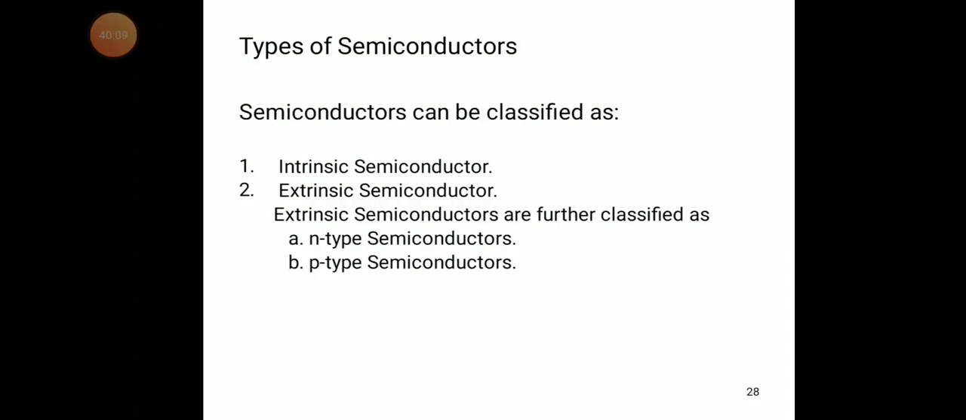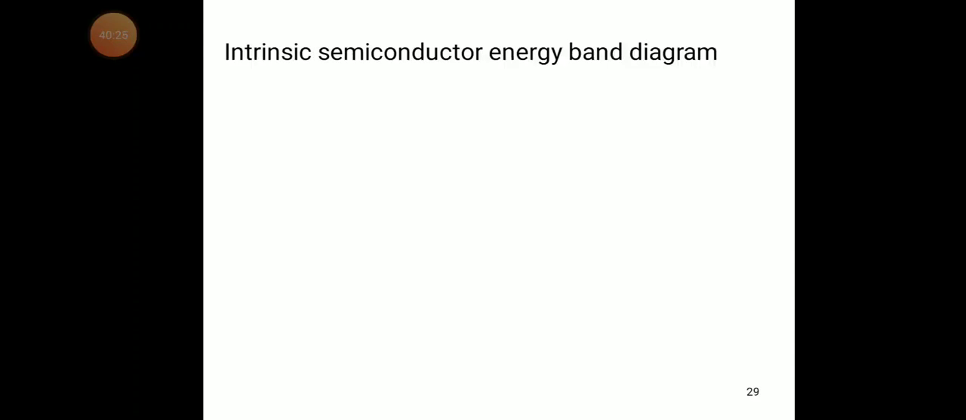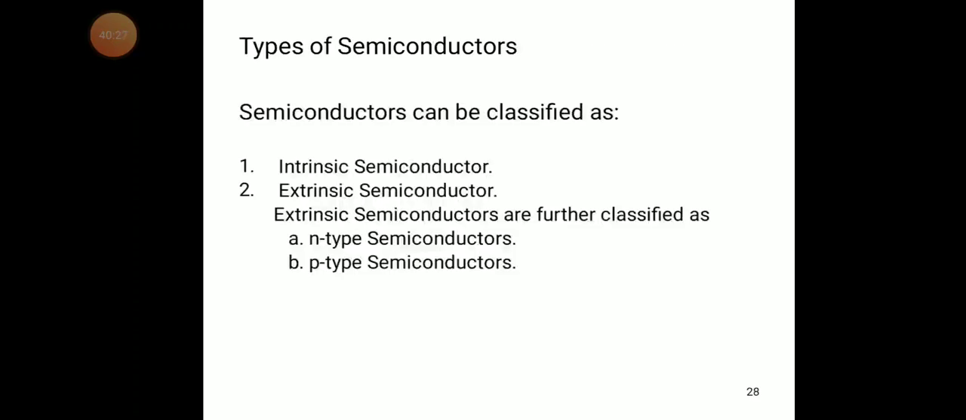Now we try to discuss the types of semiconductors. We discussed the atomic structures of the semiconductor, what electrons it has, and how they became different. Semiconductors can be classified into two types. The first one is the intrinsic semiconductor. The second one is the extrinsic semiconductor.